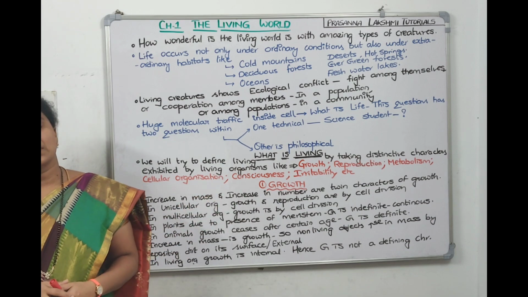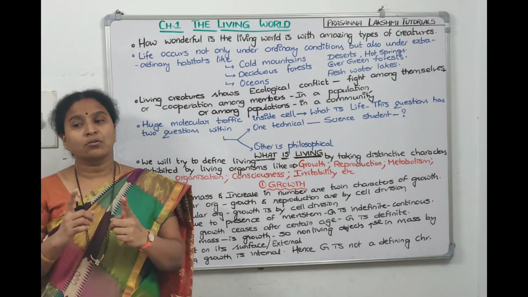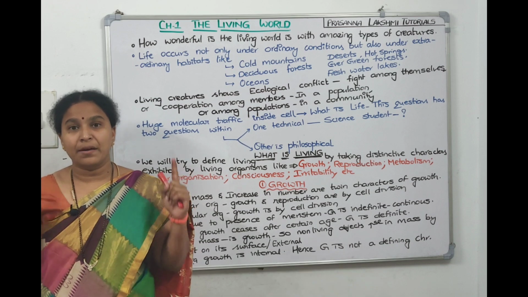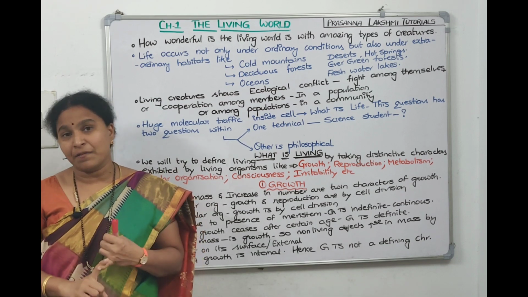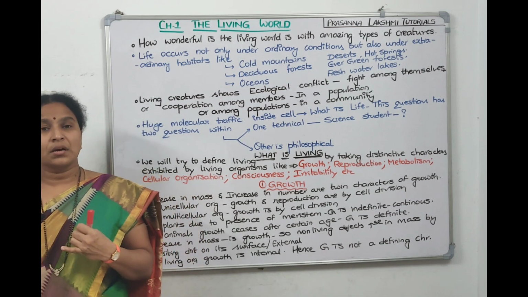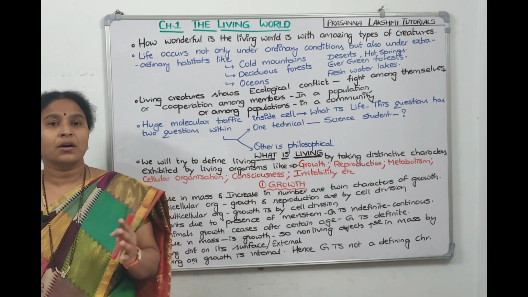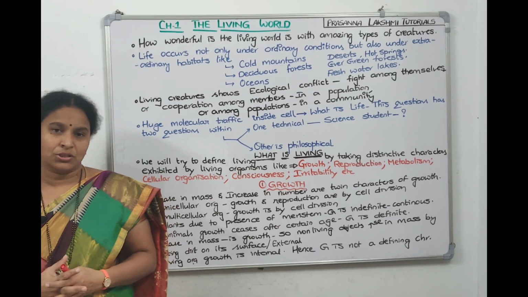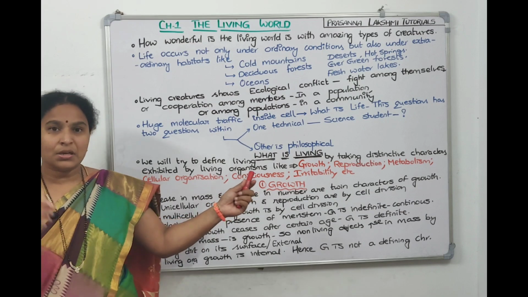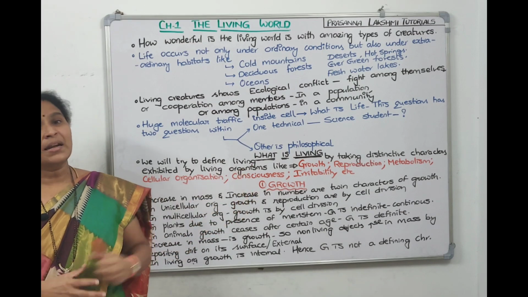Then consciousness, right? So we are conscious about the surroundings. We are conscious about the environment, whether it is day or night, we are aware of, right? So whether it is a peaceful place for us or it is a noisy place for us, we are conscious of, right? So consciousness living organisms will exhibit. Then irritability.